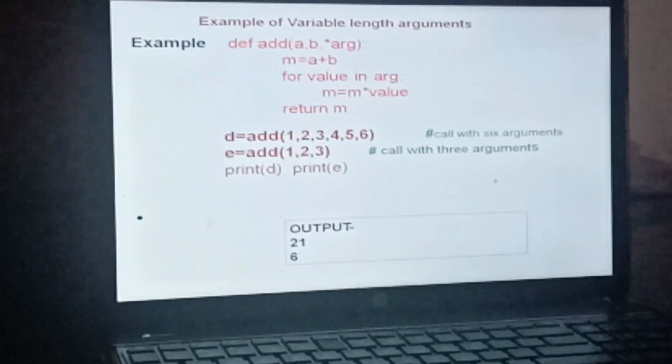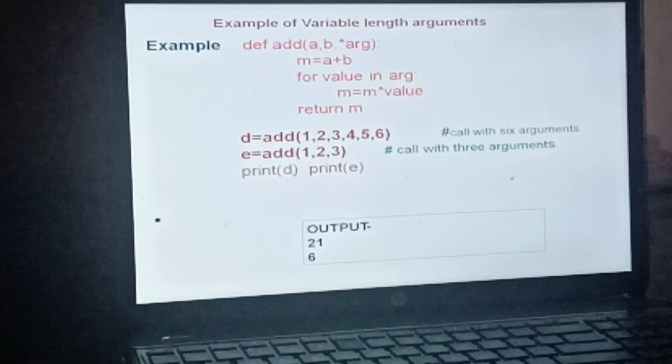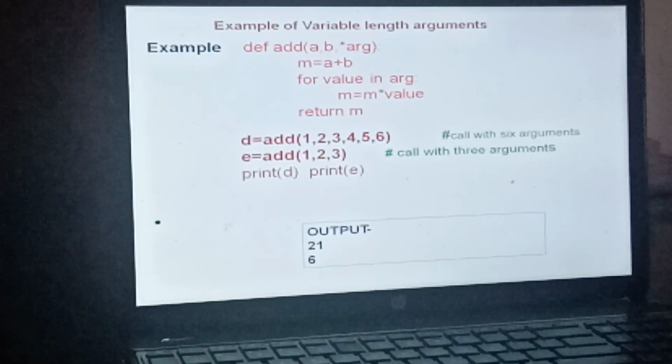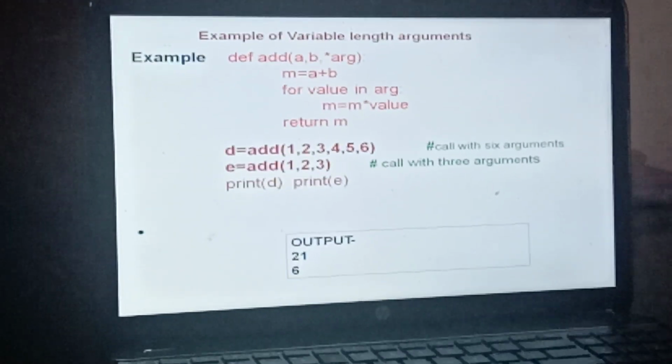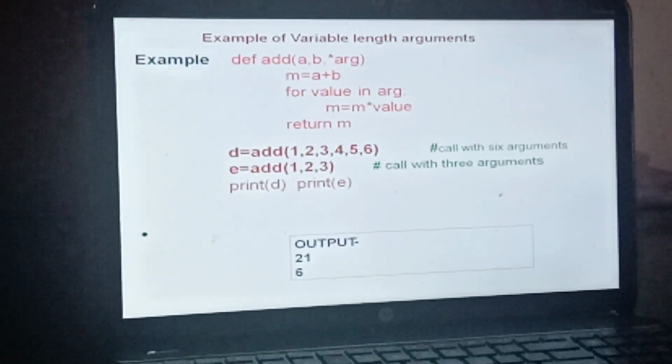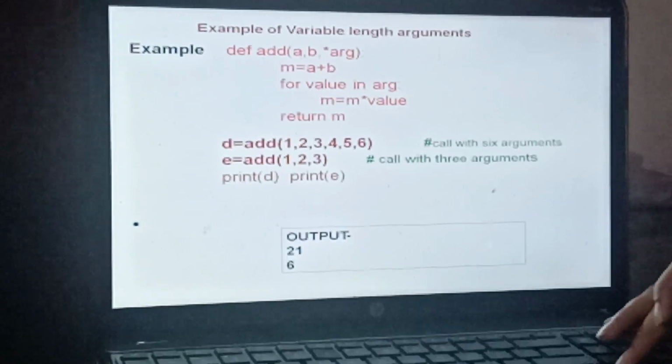And in add 1 2 3, 1 is stored inside a, 2 is stored inside b, and for asterisk args we have taken 3. So this is how it is going to run.